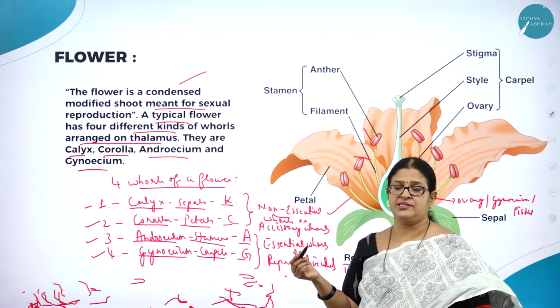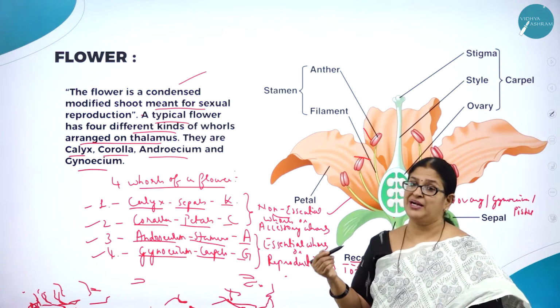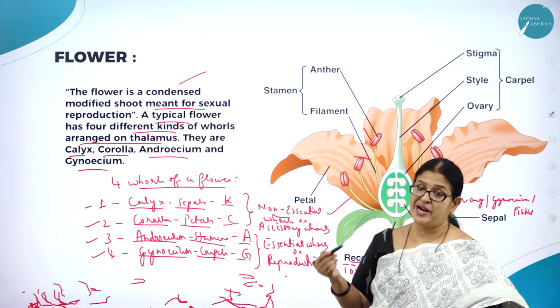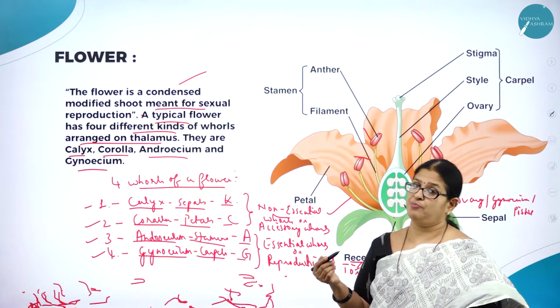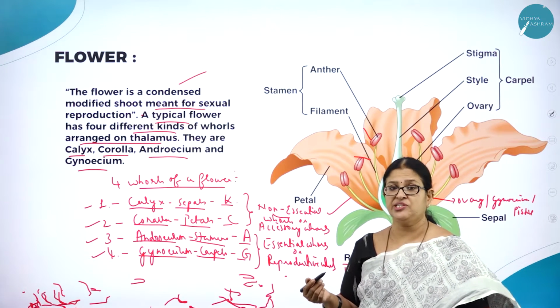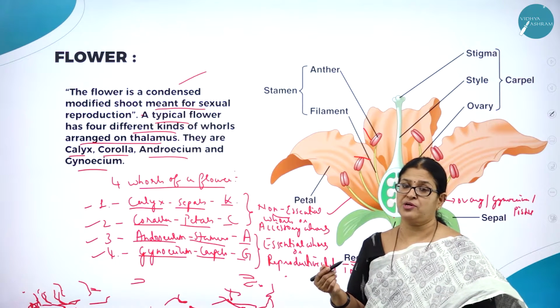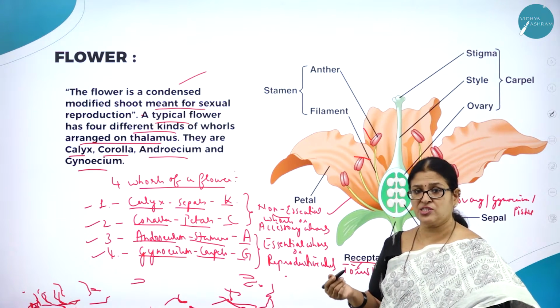All of us know calyx. It protects the flower in a bud condition. Petals are brightly colored and attract the insects for pollination, as plants are stationary. So there must be a very important process to happen, that is the gamete transfer.